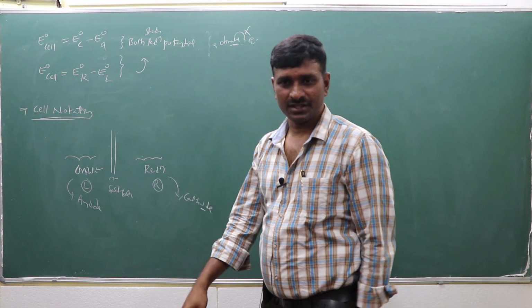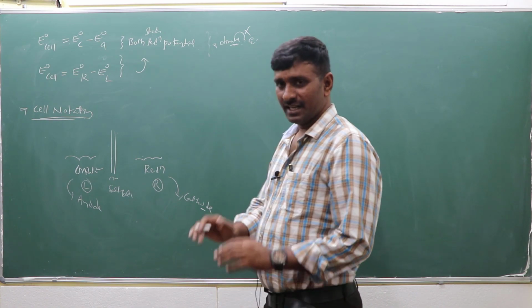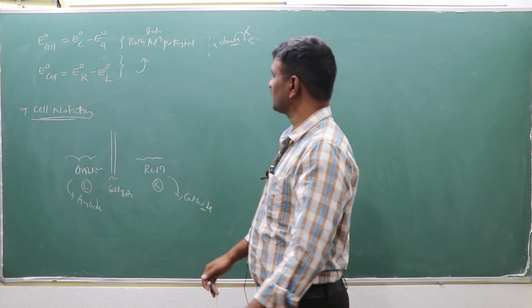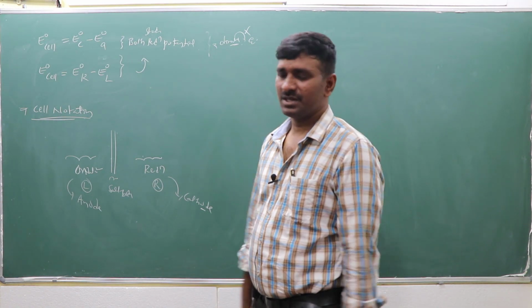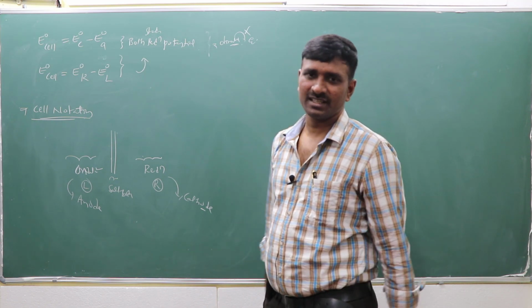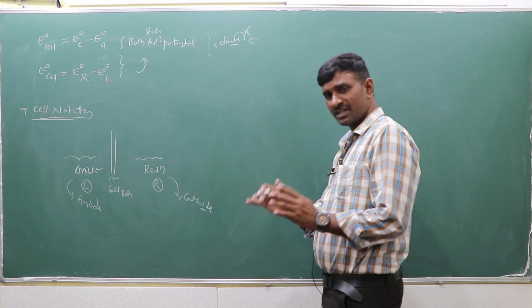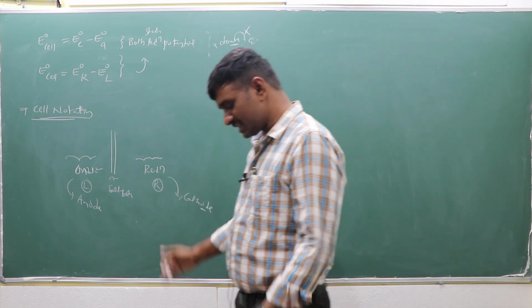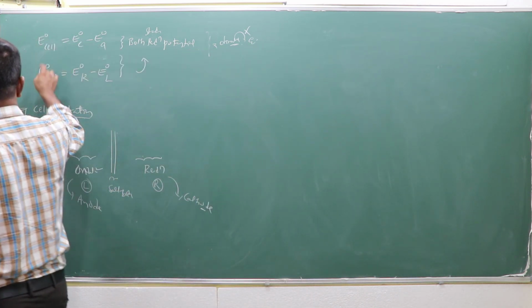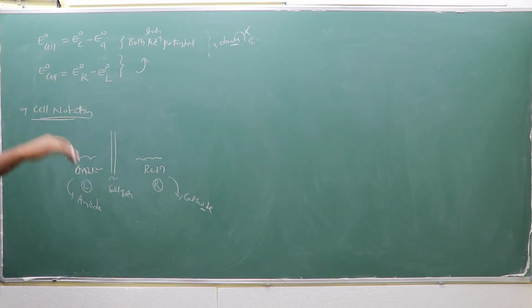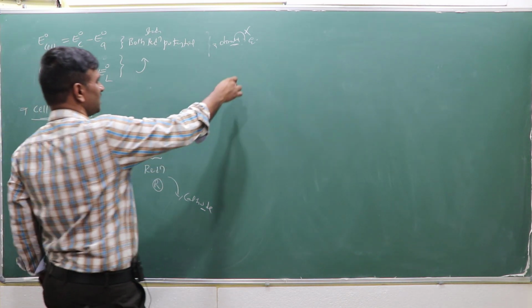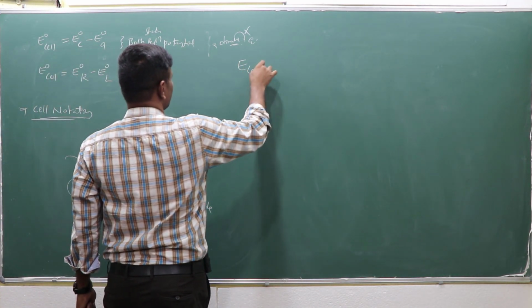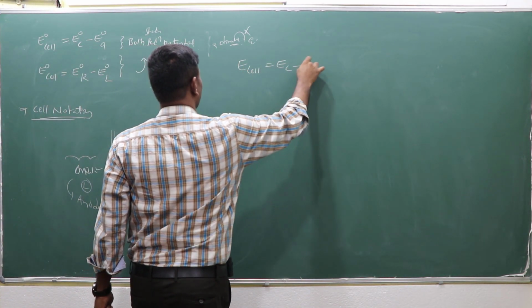But we can calculate the difference between the two electrodes. We cannot directly calculate a single electrode potential; we can calculate the difference between the two electrodes, which is called E cell or EMF of the cell. In the earlier one, which is given? E cathode minus E anode.